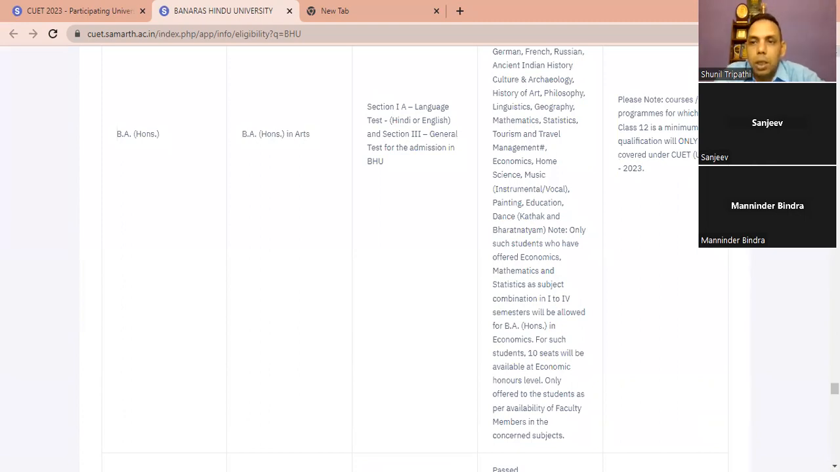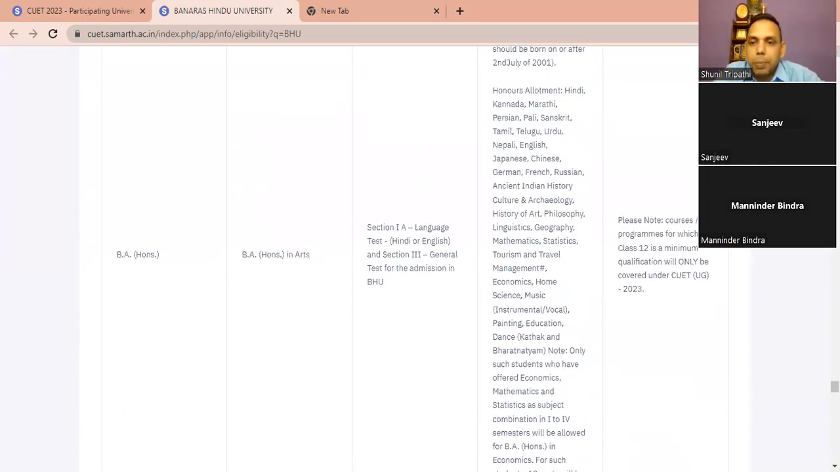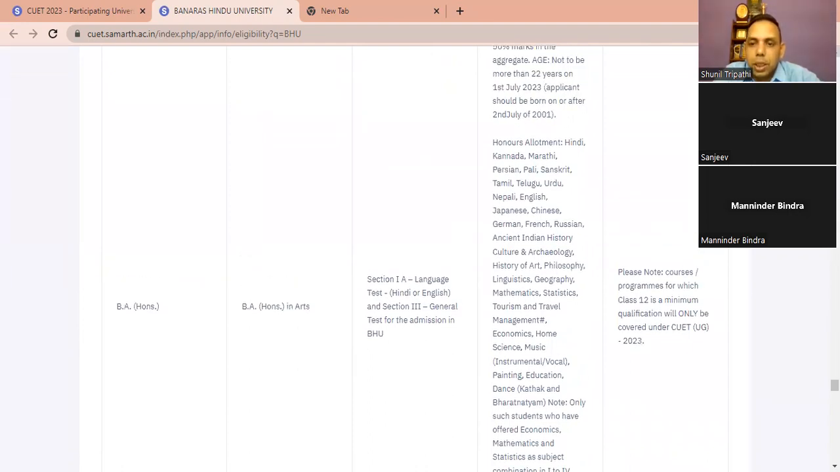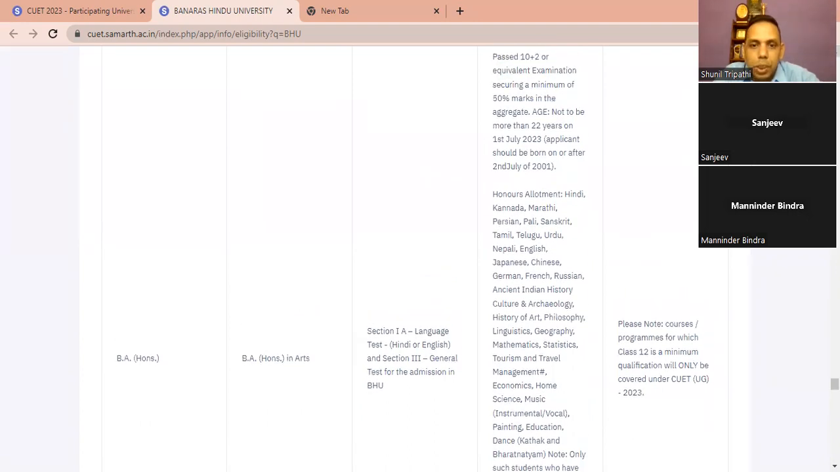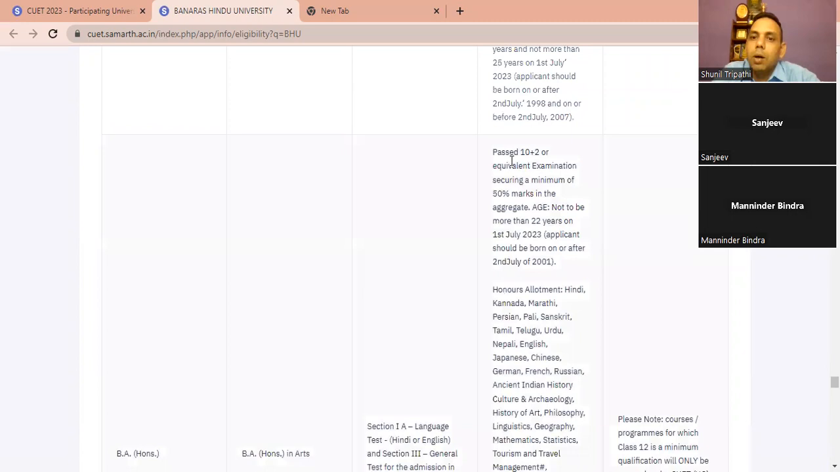See this. Here is the BA honors, and BA honors has economics also. If you see economics, they have written economics here somewhere. You want to do BA honors in economics. 10+2 pass or equivalent, scoring minimum 50% marks. First is the criterion. Second criterion, age should not be more than 22. CUET does not have any age criterion. Anyone can fill the form of CUET. But to take admission in Banaras University, age is the first criterion. Now, CUET does not have any minimum marks, but Banaras University has 50% marks.